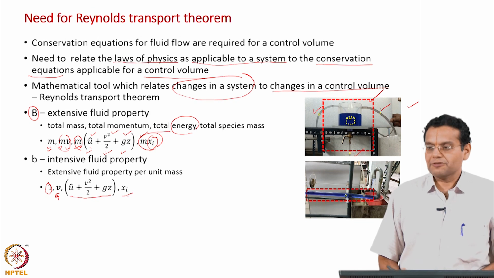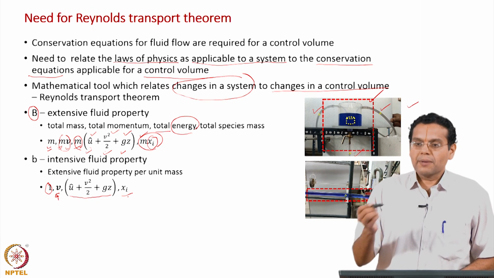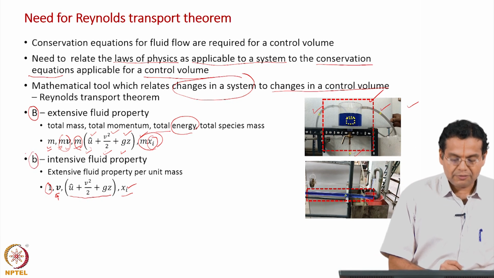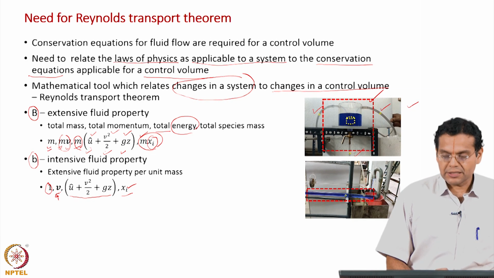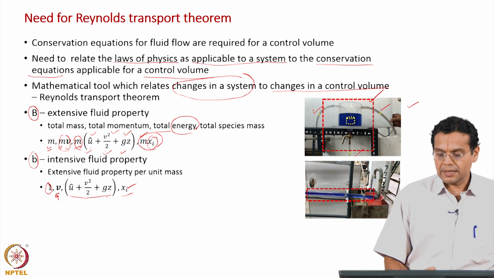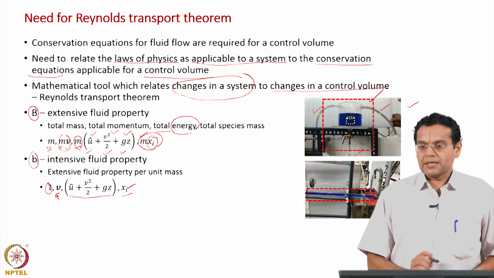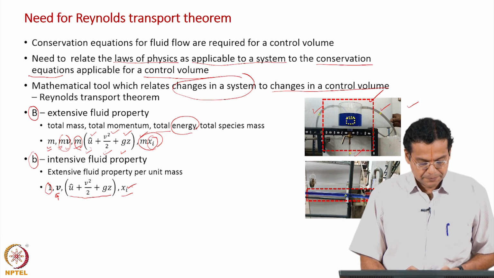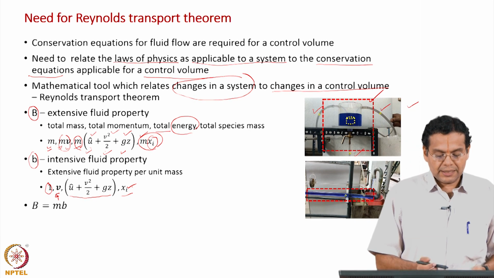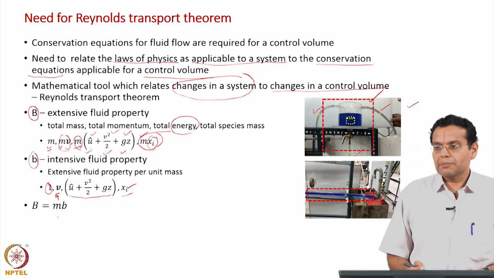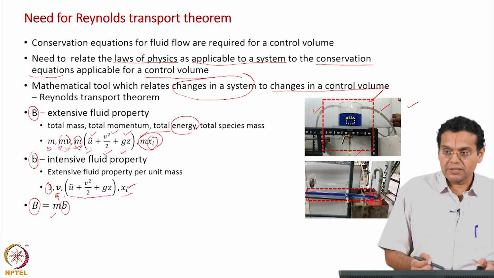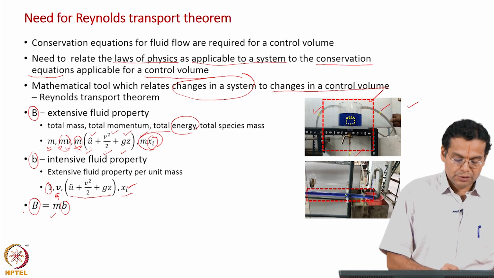And what is this? This is the mass fraction. You would have defined mass fraction as mass of species by total mass, exactly the same meaning here as well. Okay. So, small b can take on the values 1, velocity vector, sum of all the energy terms, or mass fraction. So, b could take on any of these values. We have seen several examples of the intensive property b. Of course, how are they related? Capital B is equal to m into small b. The extensive property is equal to the mass into the intensive property. Of course, the way in which we started is we introduced the extensive property; if you divide by m, you will get the intensive property.